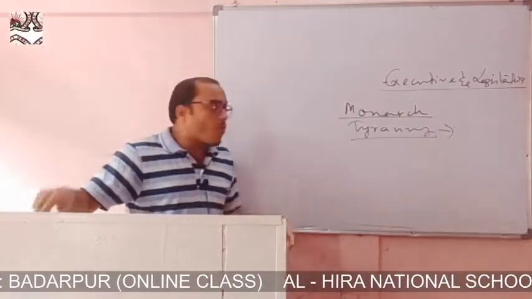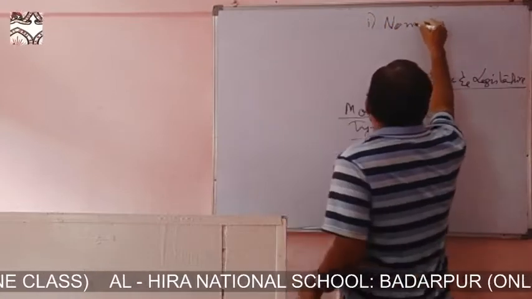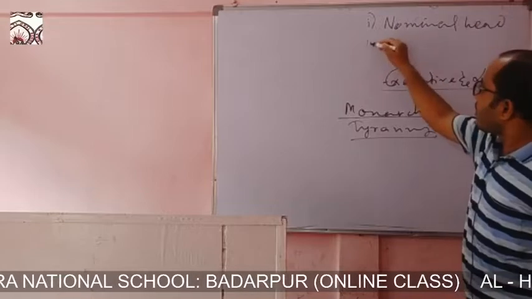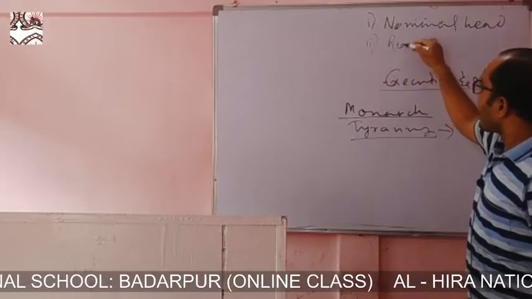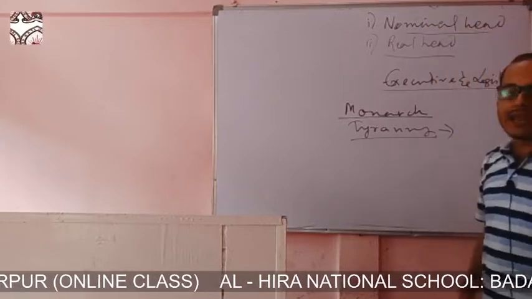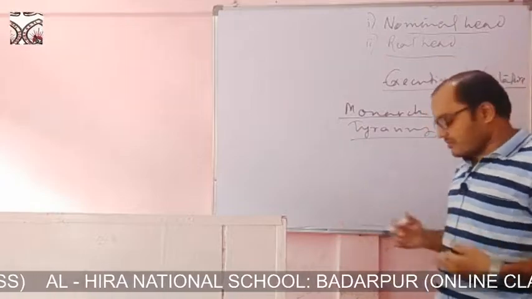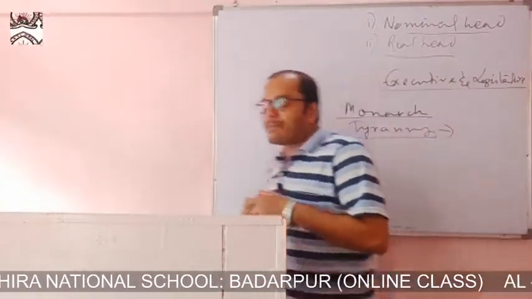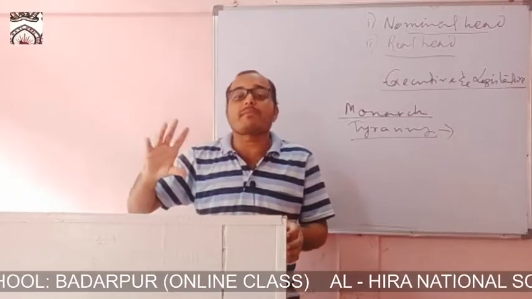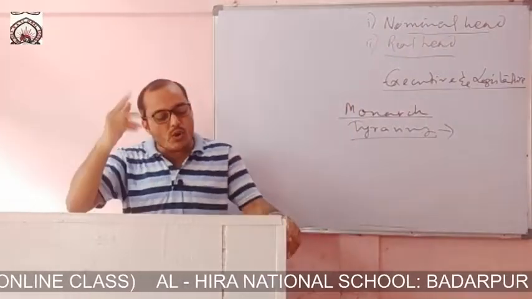Two heads are there. One is the nominal head, one is the real head. Who is the nominal head? The nominal head is one who is constitutional. For namesake, he is the head of the state. Say president, king, they are the nominal head. Real head is the prime minister and the council of ministers. So two heads are there.